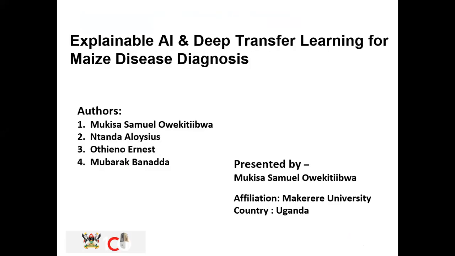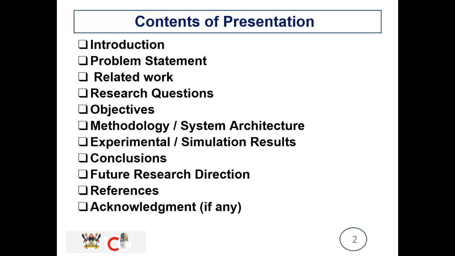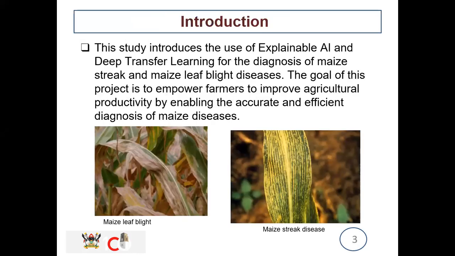This is Mukisa Samuel Owekitiibwa, and I'm presenting Explainable AI and deep transfer learning for maize diagnosis. So my name is Mr. Owekitiibwa. The contents of the presentation include the introduction, problem statement, up to the acknowledgement.